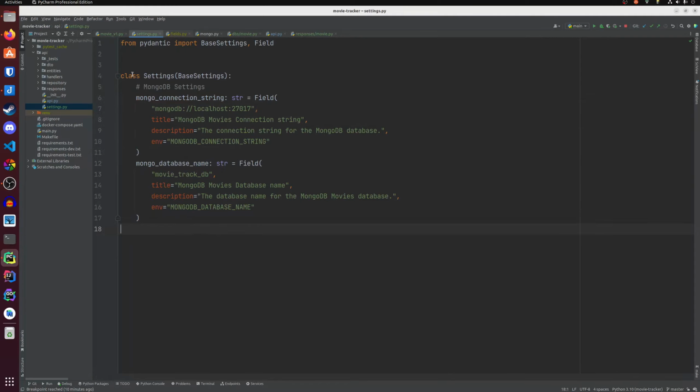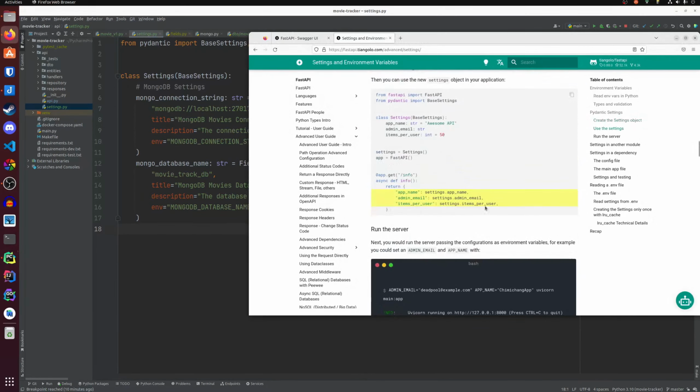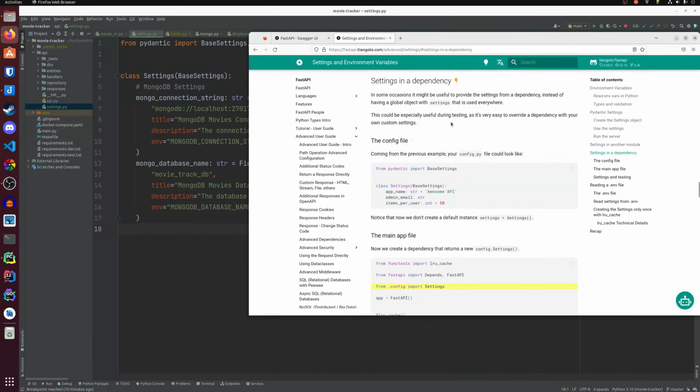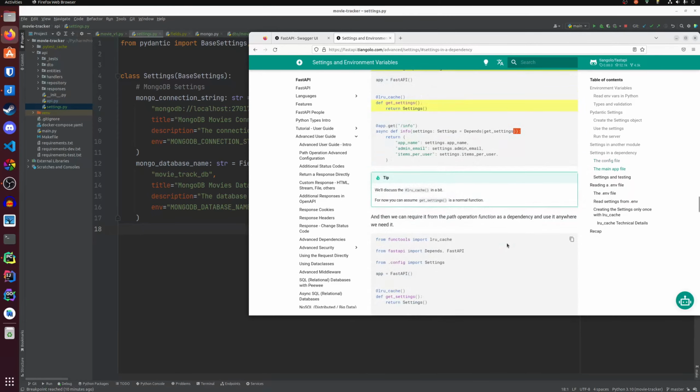Let's go back to the FastAPI documentation, and if we scroll down, we can see settings in a dependency, and we can use settings in our endpoint as a dependency. But this is maybe a bit too much.